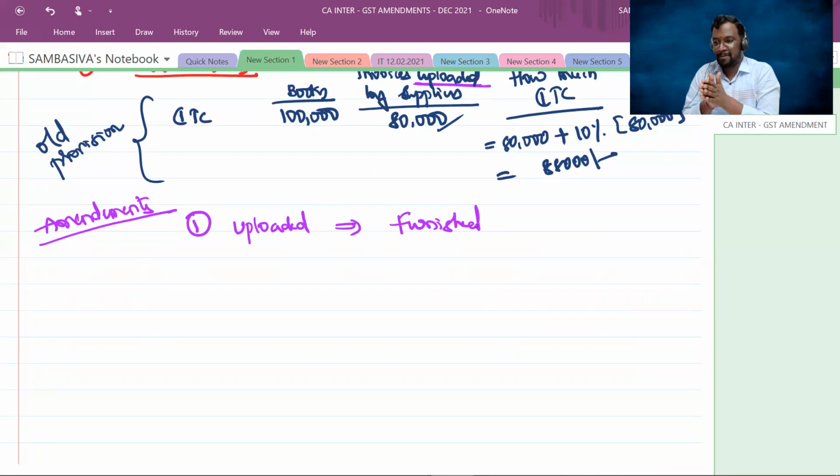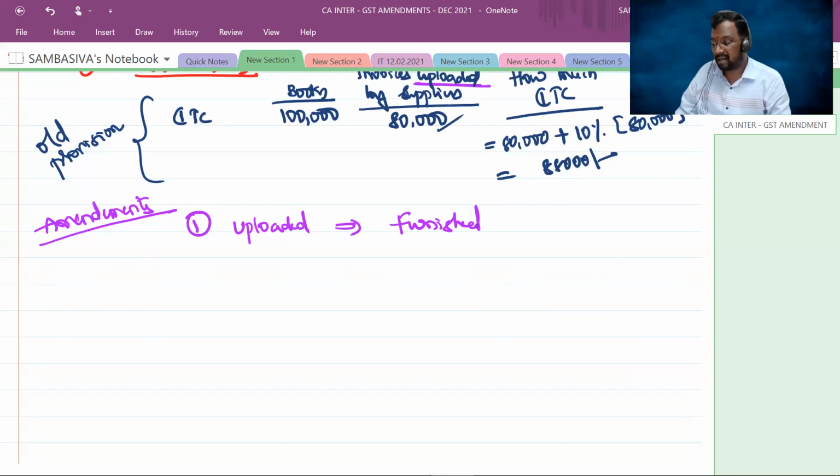Furnished means not only uploading the details of invoices in GSTR 1; the GSTR 1 should be furnished by the supplier. Uploaded means simply entering the details of invoices into GSTR 1. That's it. Irrespective of whether your supplier filed a GSTR 1 or not, if he uploaded the details of the invoices into the GSTR 1, you are entitled to input tax credit.